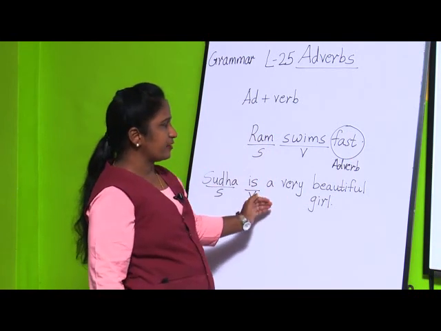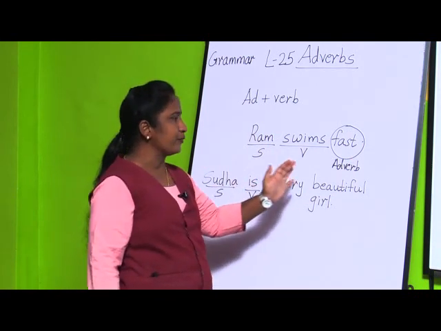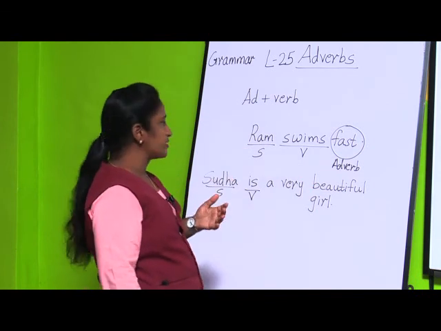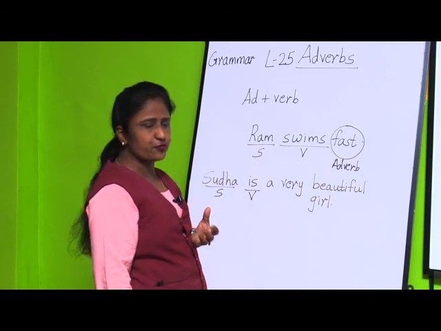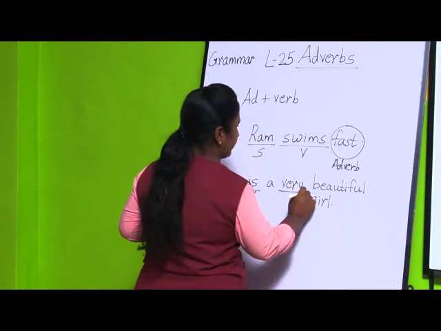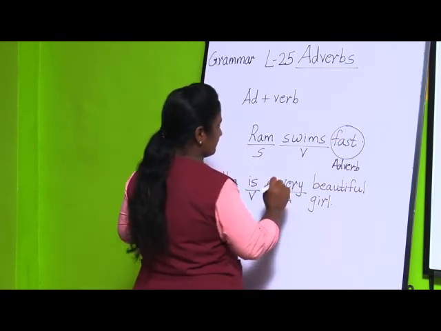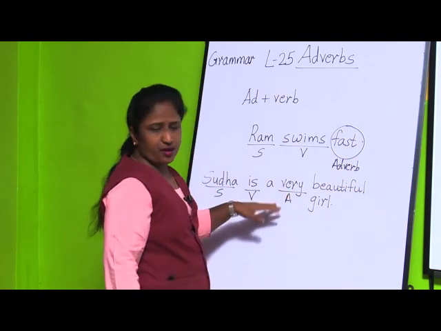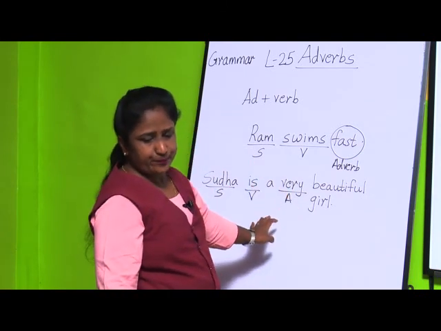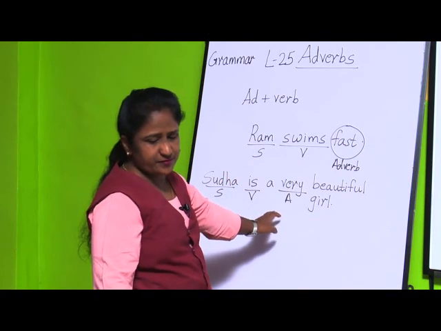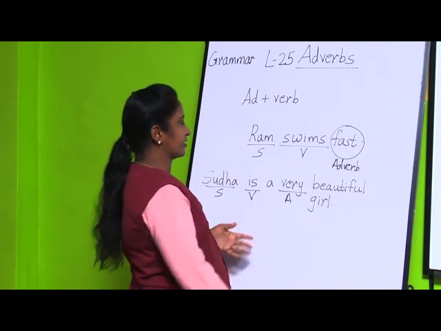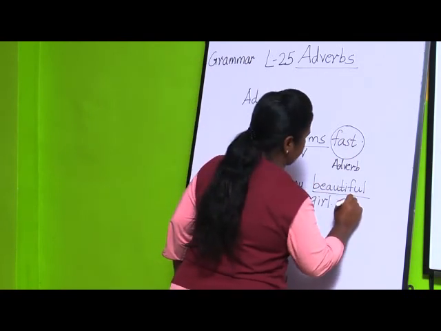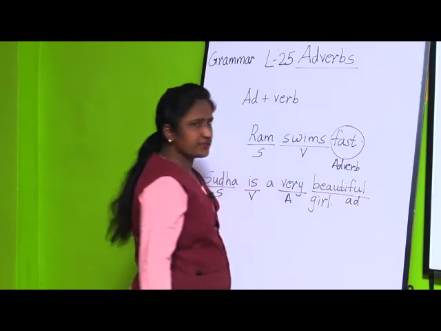What information are we getting about Sudha? That she is beautiful, but how beautiful she is, that is "very". So this is an adverb. In the second sentence the adverb very tells us more about the adjective. Beautiful is an adjective.